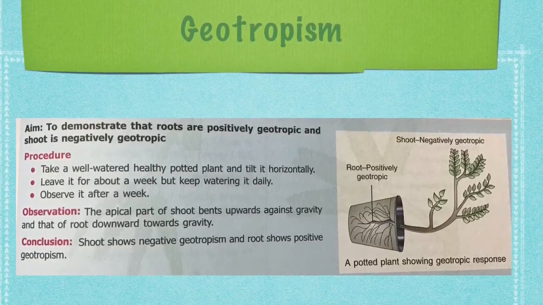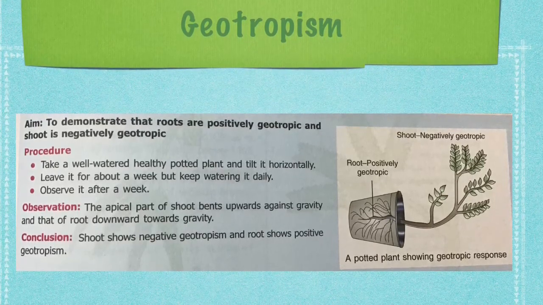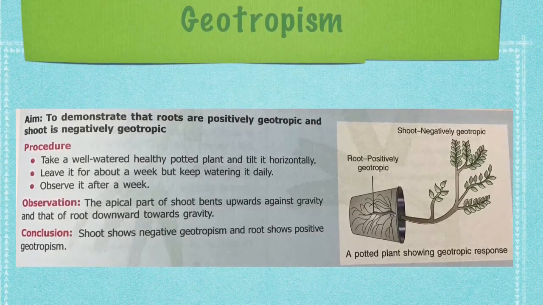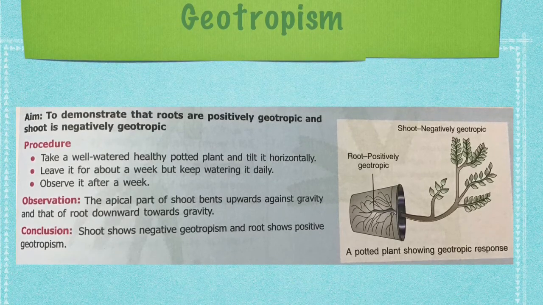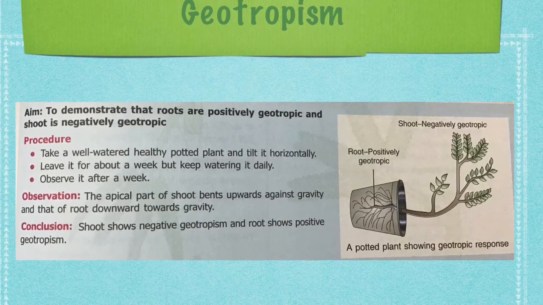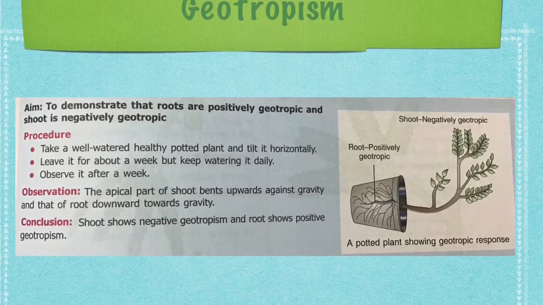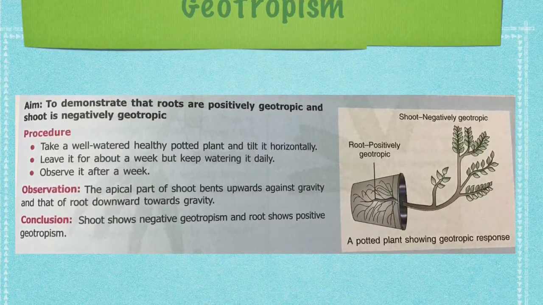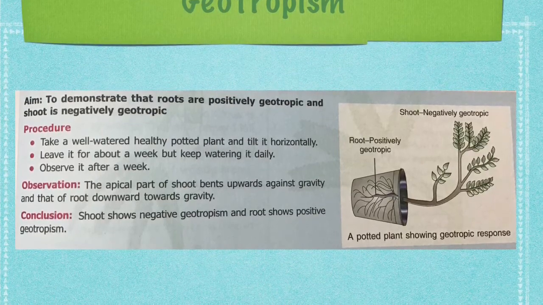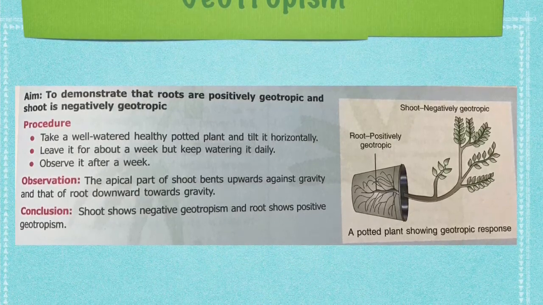The procedure is as follows. We have to take a well-watered, healthy potted plant and tilt it horizontally. Leave it for about a week but keep watering it daily. Observe it after a week. What is the observation? The apical part of the shoot bends upwards against gravity and that of the root downward towards gravity. The conclusion is that shoot shows negative geotropism and root shows positive geotropism.